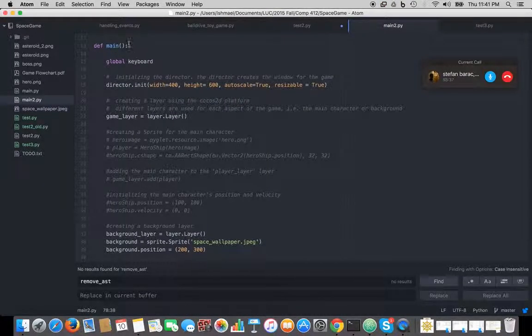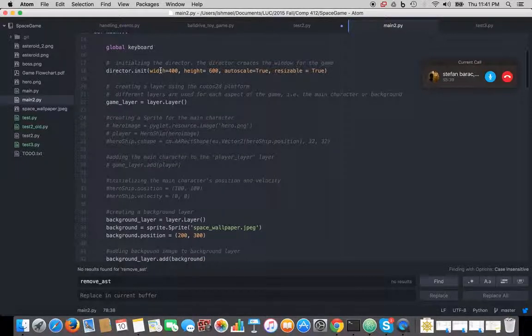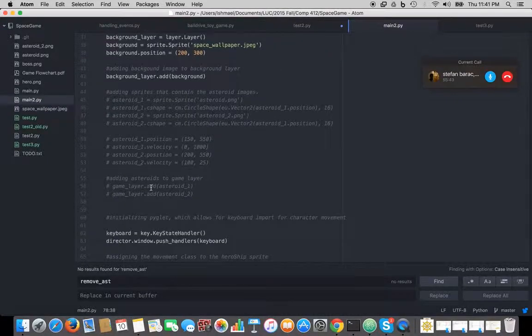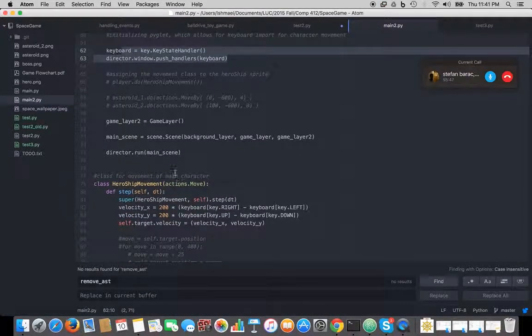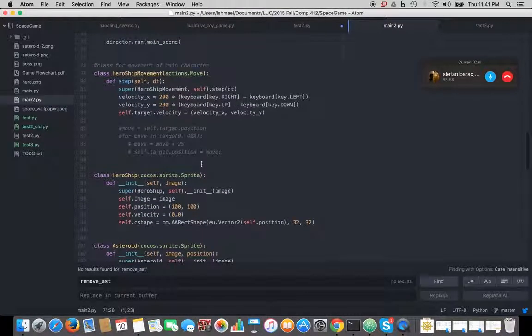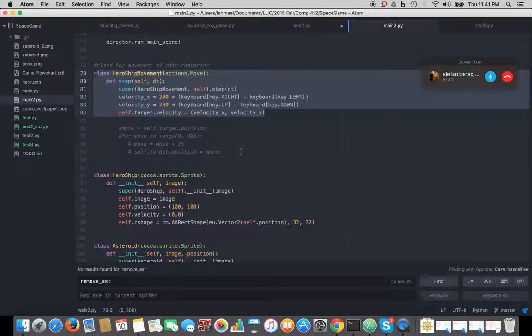The main function in the script is where the layers are declared, and you've got your keyboard handlers here, and then you've got layers added to the scene, and then the director runs the main scene. And then Sam also created hero ship movement. Tell me about that, Sam.